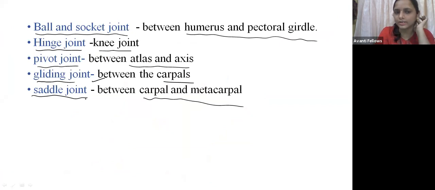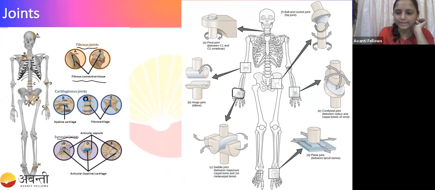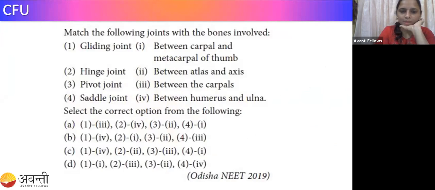So pivotal joint is between the atlas and the axis, right? Pivotal joint is between the, so for the third, the thing is second, right? So in the third, you can see option A is the correct answer, guys. Okay. So the gliding joint you're going to see between the carpal. So hinge joint is between the humerus.